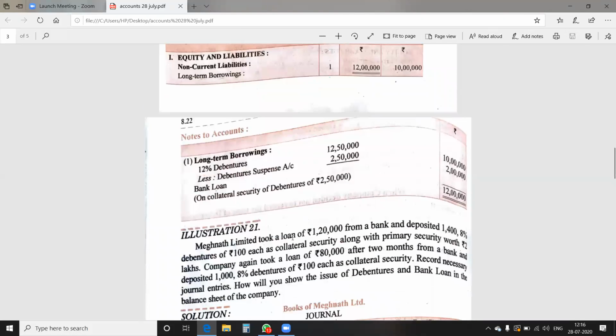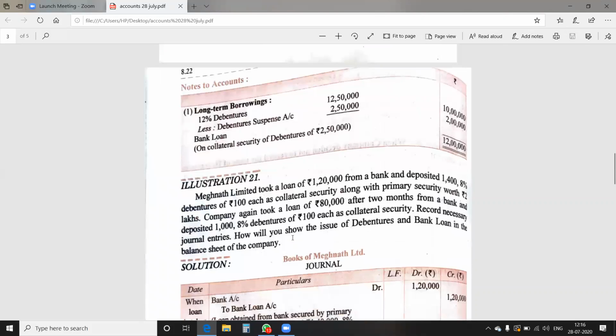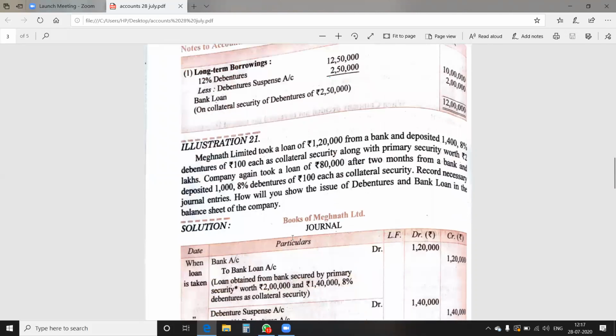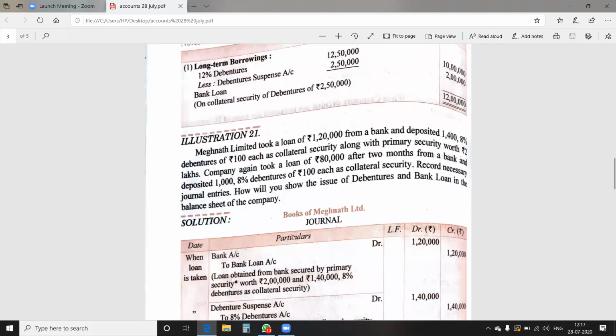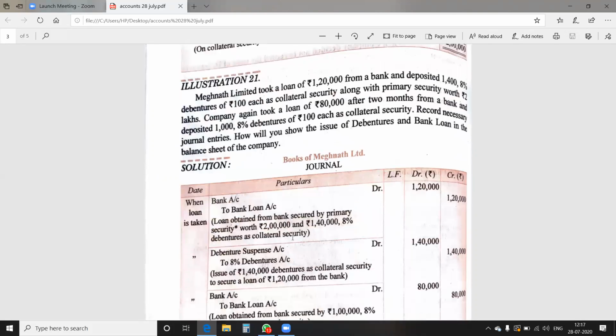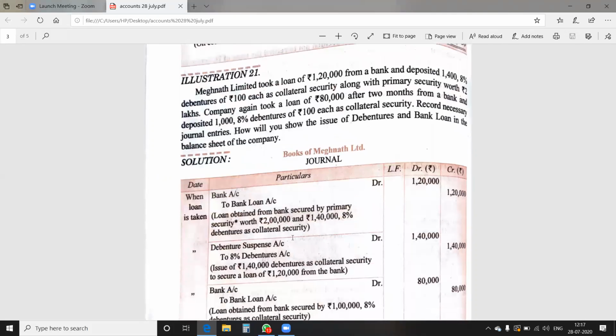Let's do illustration number 21. Meghnad Limited took a loan of 1,20,000 from a bank and deposited 1,400 8% debentures of rupees 100 each as a collateral security along with the primary security worth rupees 2 lakh. The company again took a loan of 80,000 after 2 months from the bank and deposited 1,000 8% debentures as a collateral security. Record the necessary journal entry.